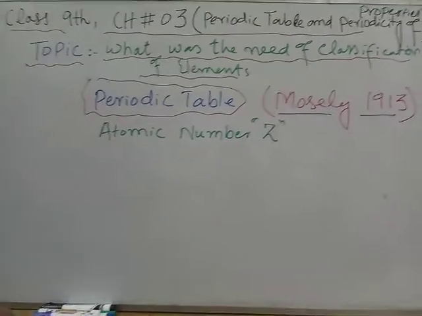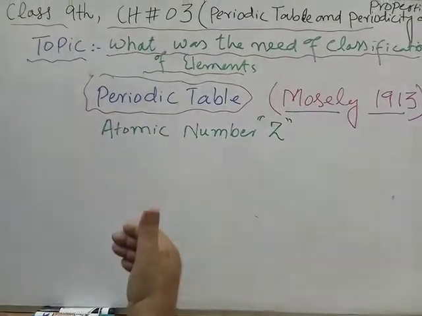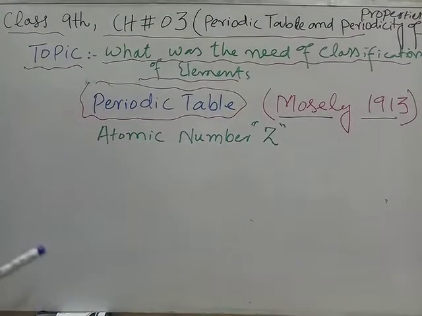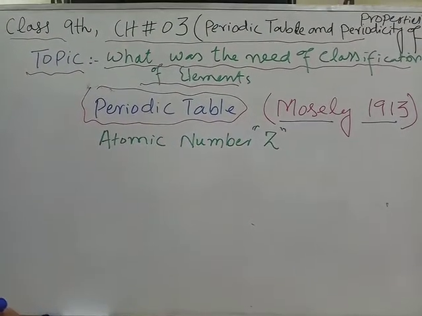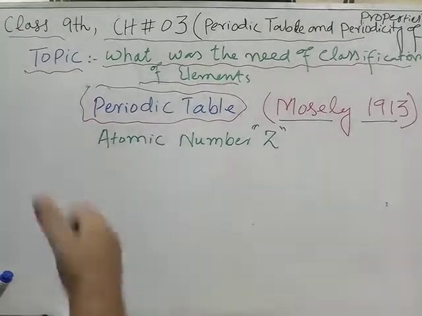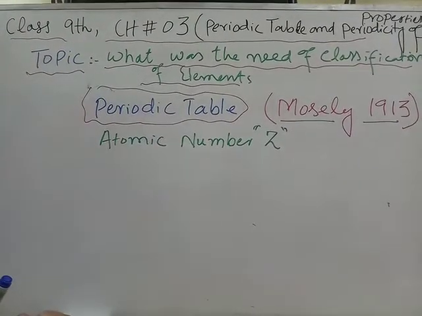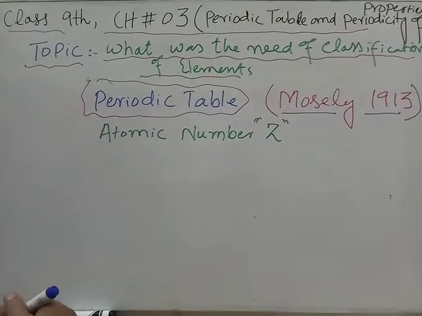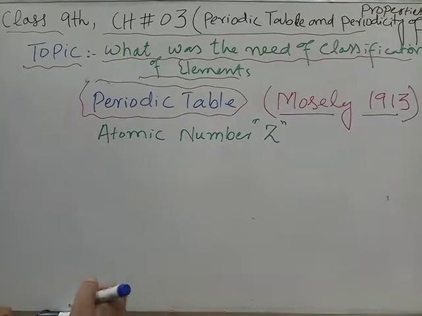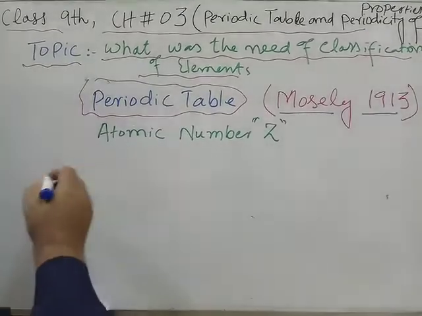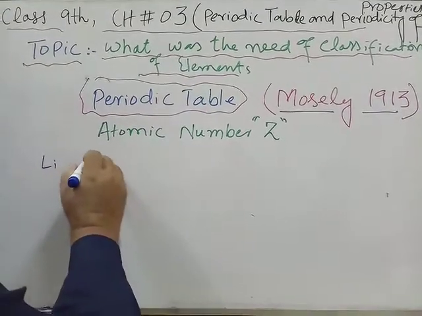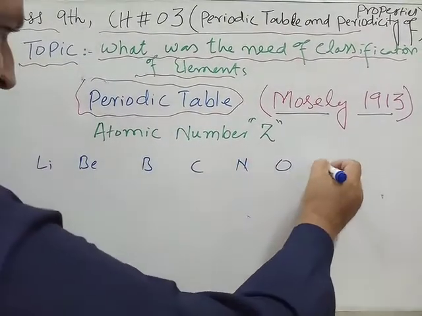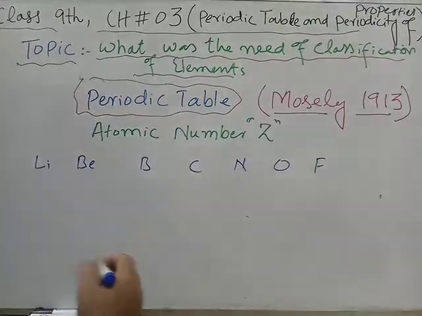According to it, when elements are arranged in increasing order of their atomic numbers, similar elements are repeated after definite intervals. This means the physical and chemical properties of the elements are a periodic function of their atomic numbers. Moseley arranged the elements like, for example, lithium, beryllium, boron, carbon, nitrogen, oxygen, fluorine, and neon.